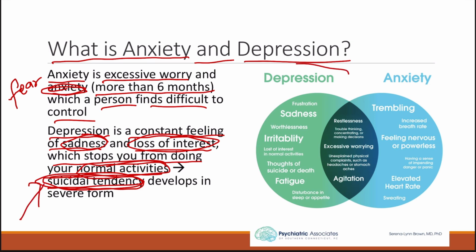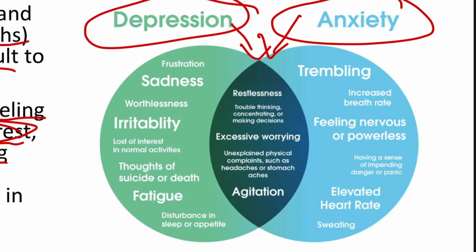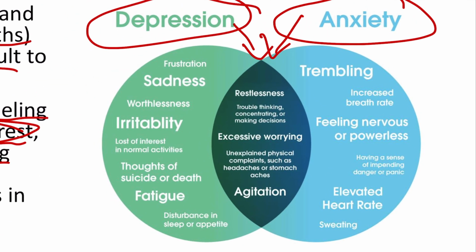Now here you can see in this image the different features of anxiety and depression, and there are some features which are overlapping. These are features of both anxiety and depression. As you can see here, in both cases you will have restlessness, then trouble in thinking, concentrating and making decisions.